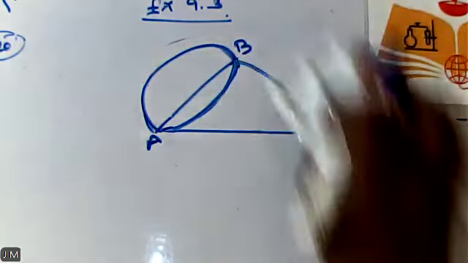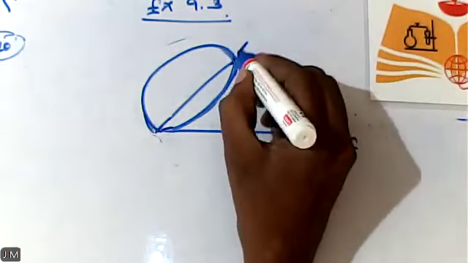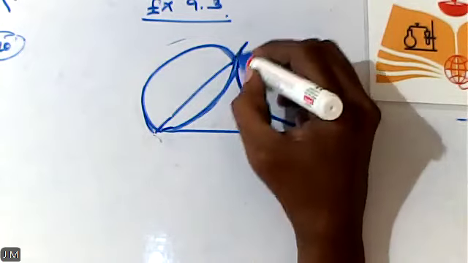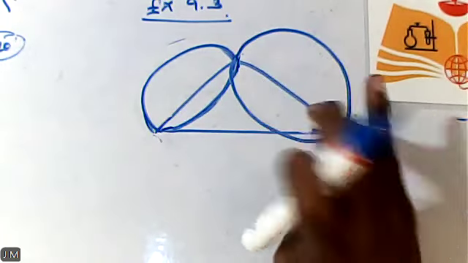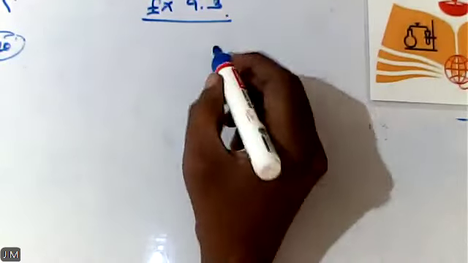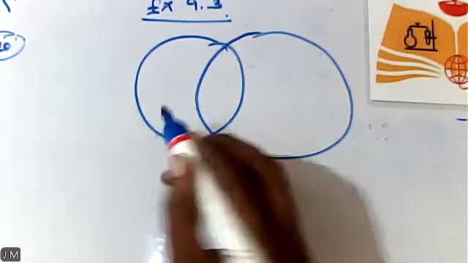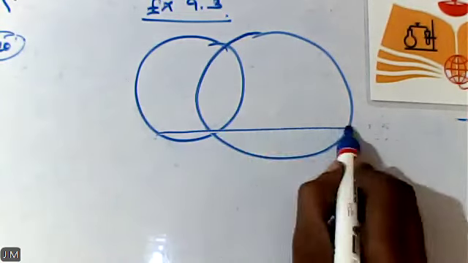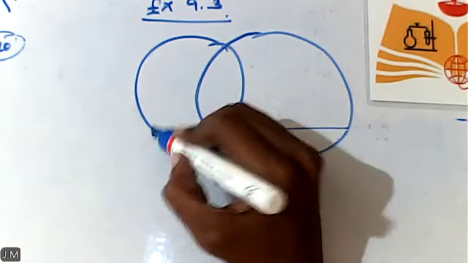From that you can draw a circle. Sorry. Better I will try to draw the diagram like this. This will be much better. You need not have a confusion.